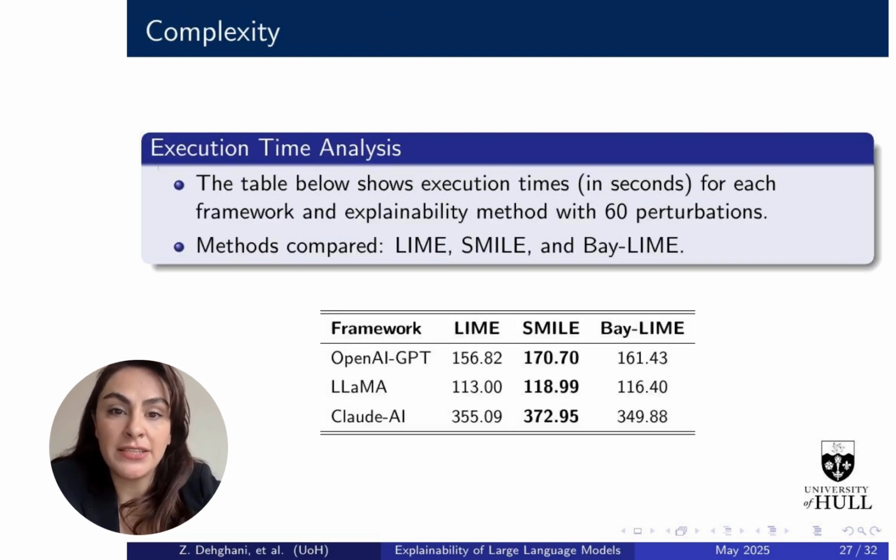This slide compares the execution times of LIME, SMILE, and BayLime across three language models using 60 perturbations. As shown, SMILE takes slightly more time, especially for Claude AI, indicating higher computational complexity. However, this added cost comes with clear benefits. SMILE provides better fidelity and shows greater robustness to adversarial attacks. So while SMILE is more complex, it delivers stronger and more reliable explanations, a worthwhile trade-off for critical applications.